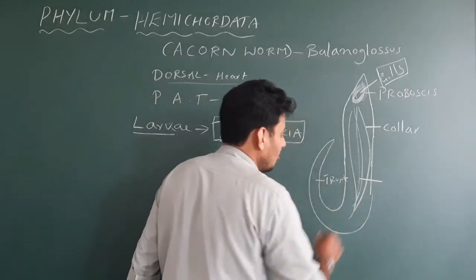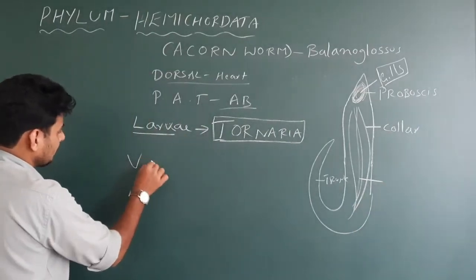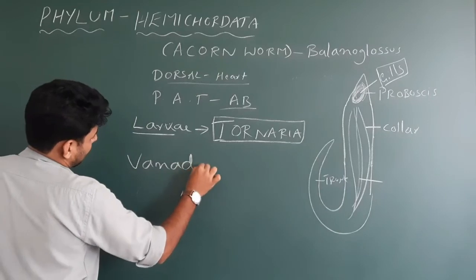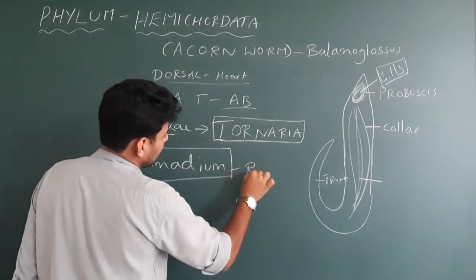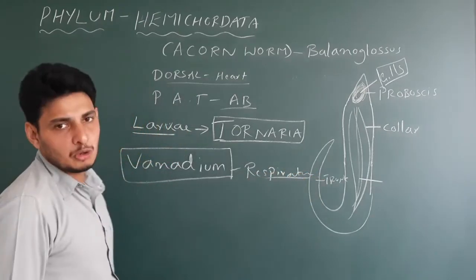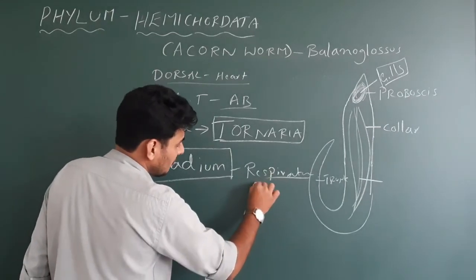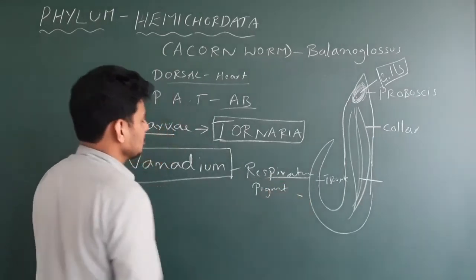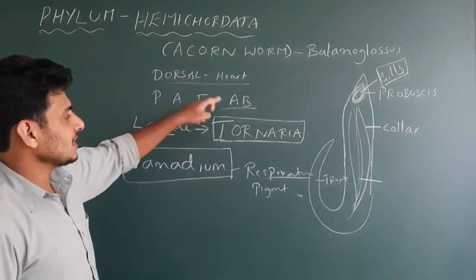Instead, they have a specific respiratory pigment called vanadium. Please note this again. Vanadium is the respiratory pigment, comparable to hemoglobin in human beings. Respiratory pigment is vanadium, larva is Tornaria, post-anal tail is completely absent.